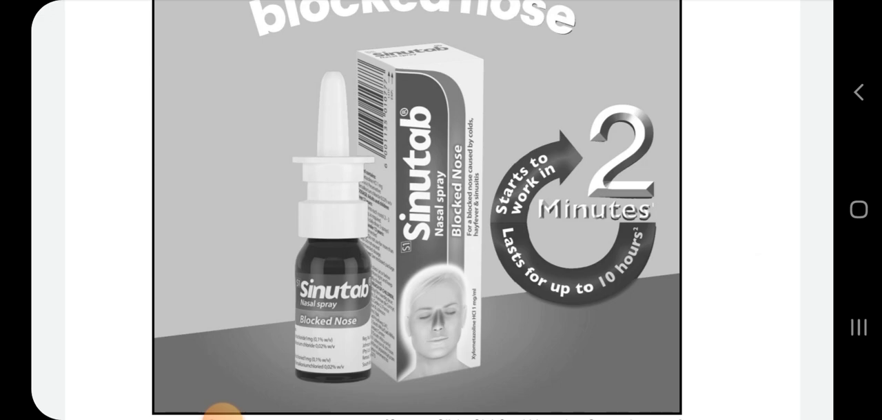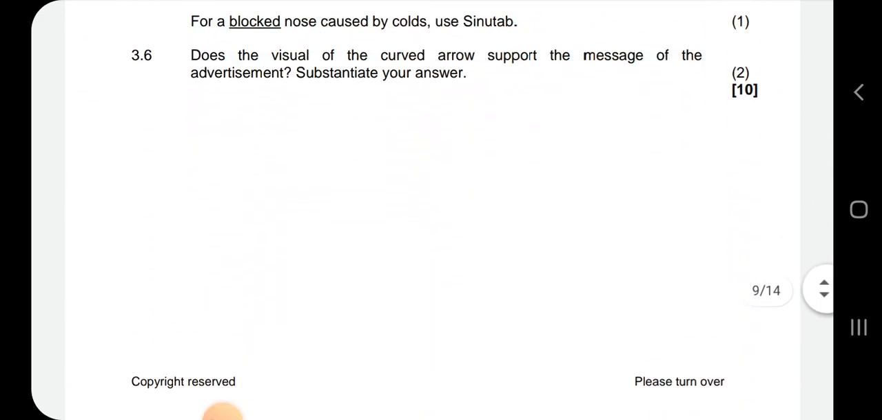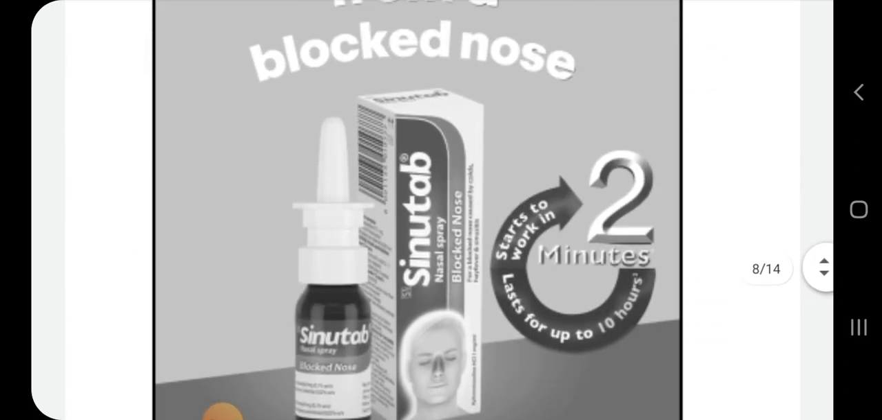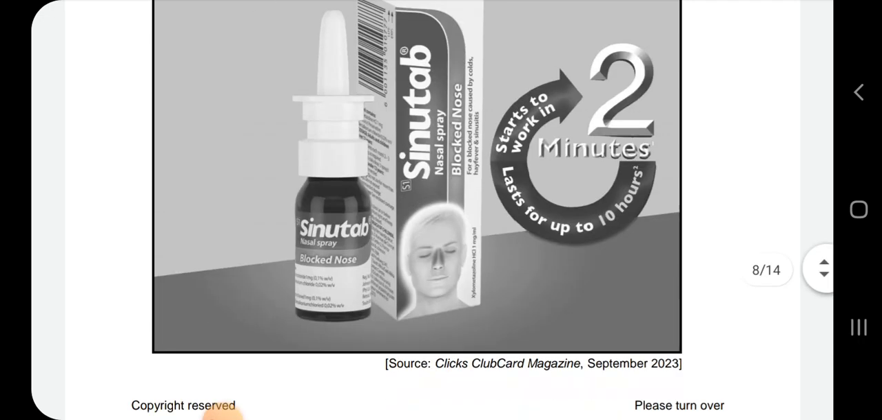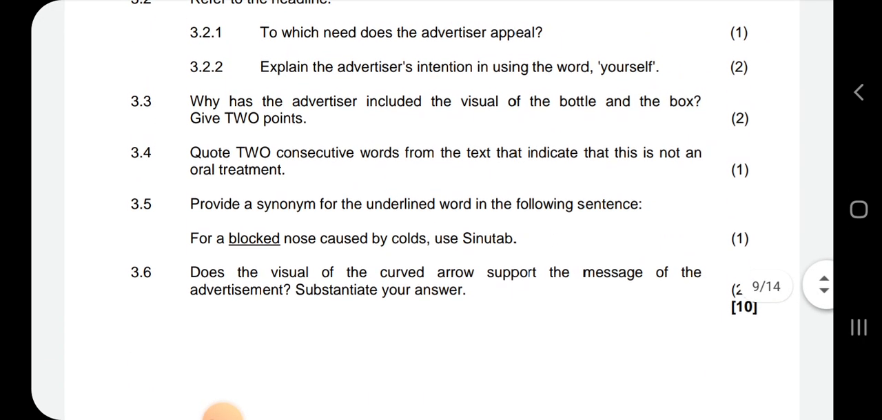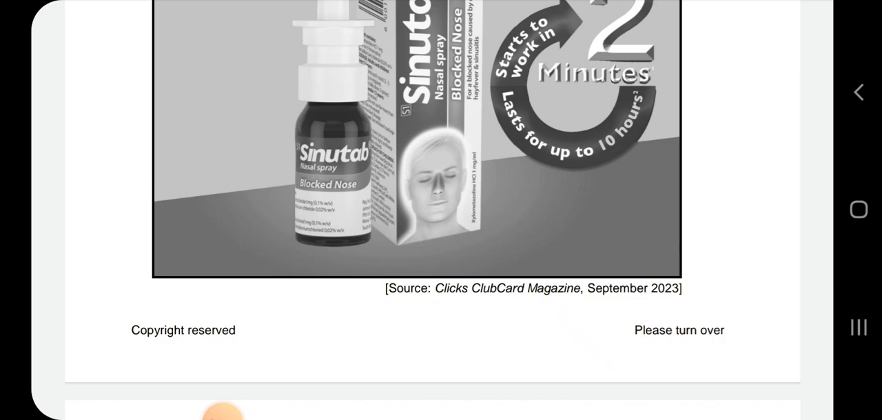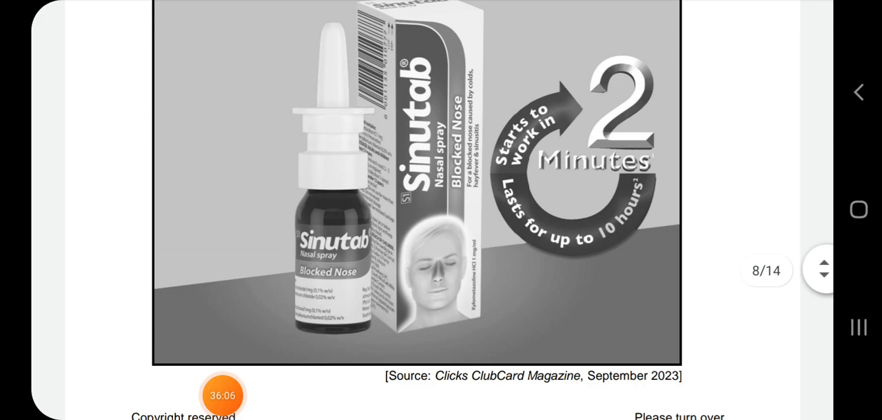Starts to work in 2 minutes, lasts up to 10 hours. So does that visual of a curved arrow support the message of the advertisement? It's either yes or no. But me, I will say no, because as you can see there, there's no clear link between the arrow and the 2 minutes number and the message, really. So it doesn't for me.